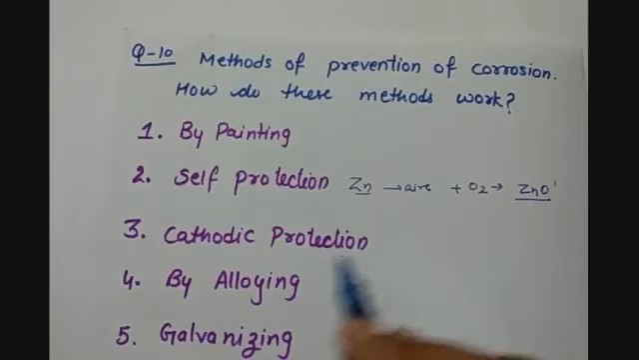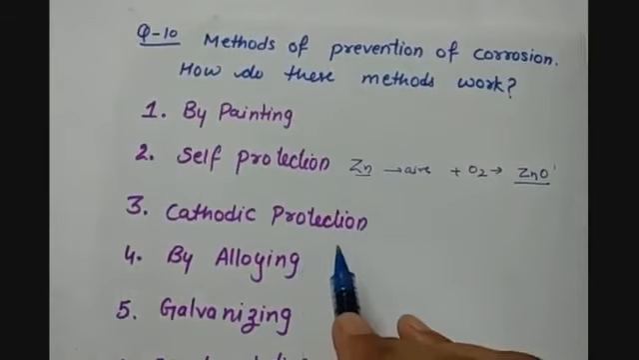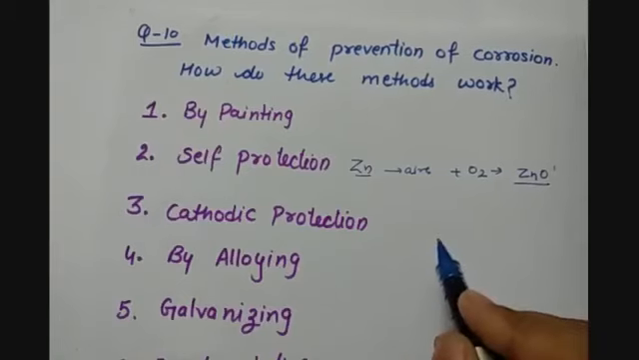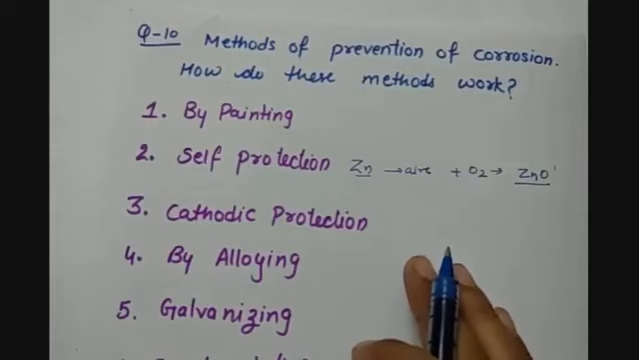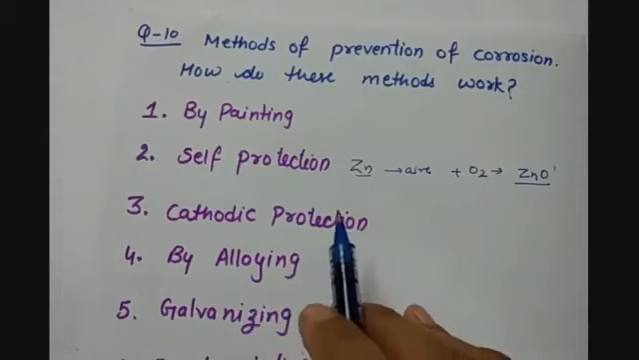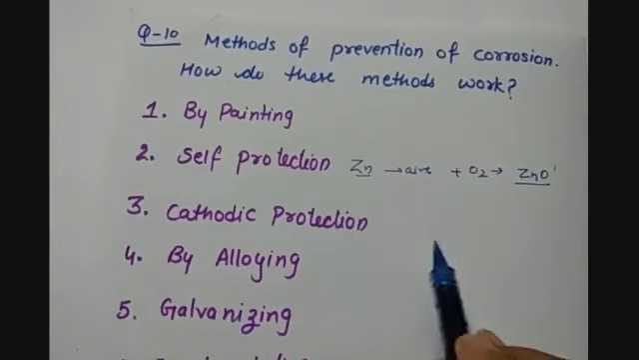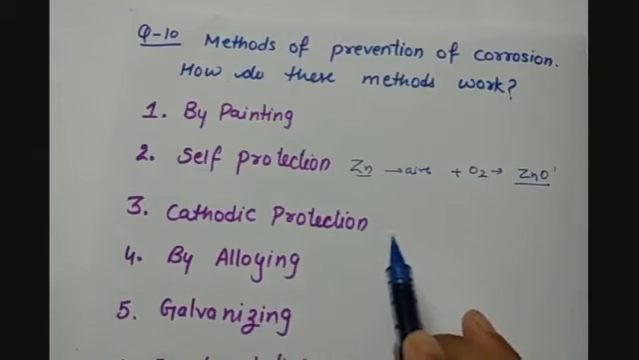Then we have cathodic protection. In this method, a more reactive metal, which is more corrosion resistant, is connected with the less reactive metal, which we have to protect from corrosion. In this method, the more reactive metal will react with the atmosphere, moisture, water or acids first, and then the turn of the less reactive metal will come. Hence this decreases the process of corrosion.